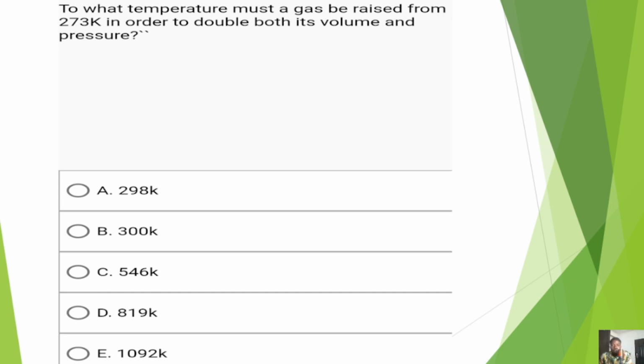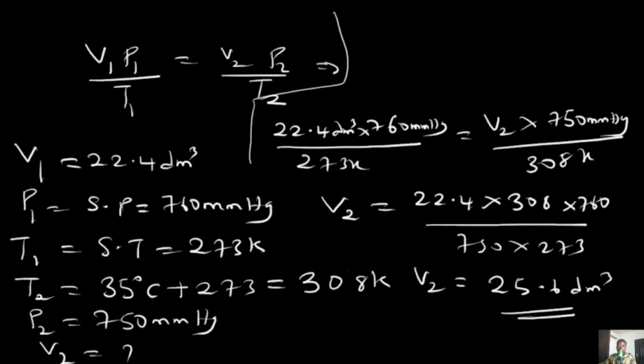It's quite simple though. Once you notice that there is a change in the temperature, the pressure, and the volume, automatically it implies that you are using the general gas equation. So let's use that. I'm going to have to take the slide off so we could use our board. Okay, so now let's solve this question.